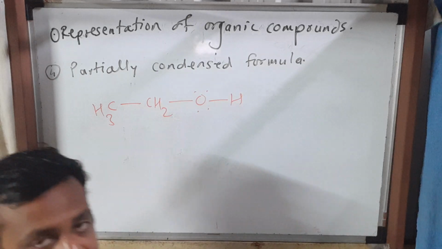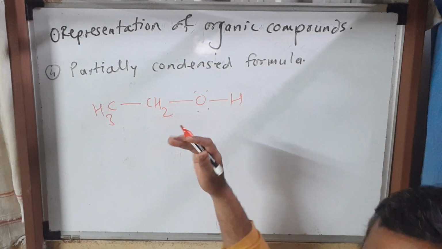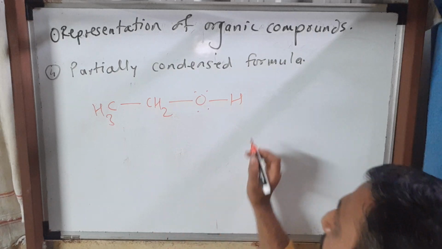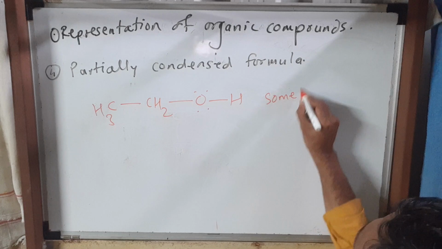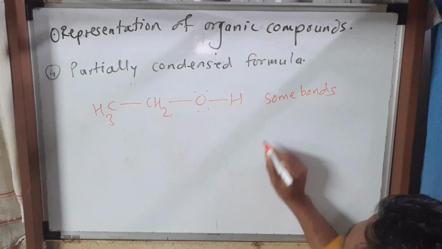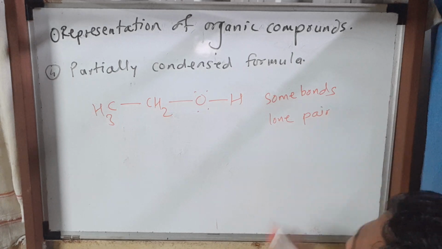Partially condensed formula. What is its characteristic? In the condensed formula, all atoms are shown, and the number of atoms we can predict. The characteristic here is that some bonds are shown, and lone pairs of electrons are shown.